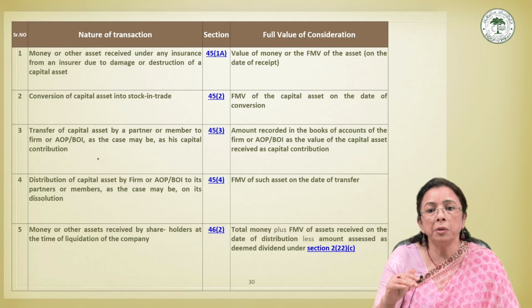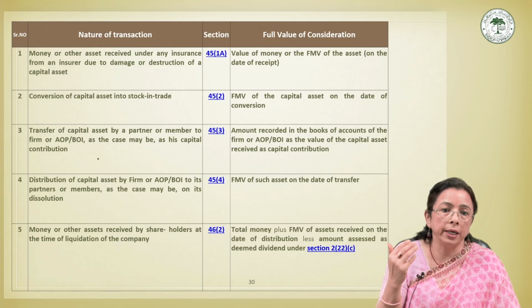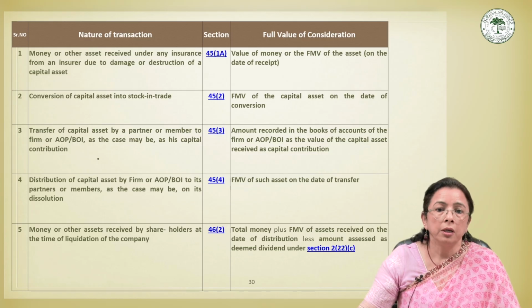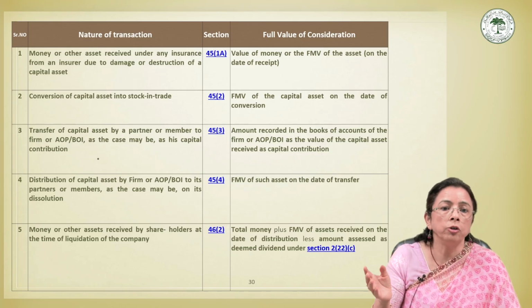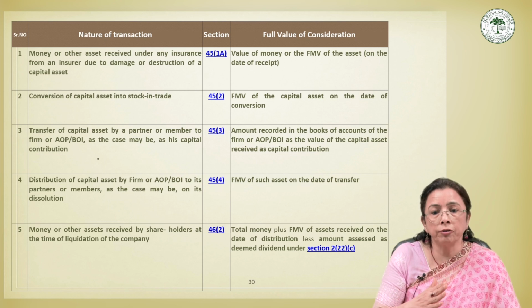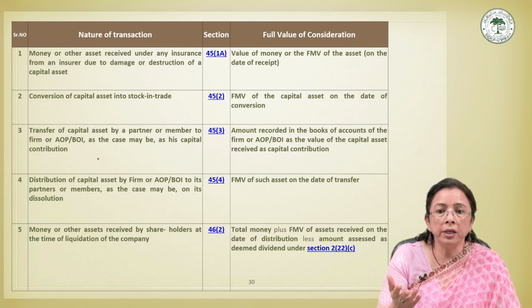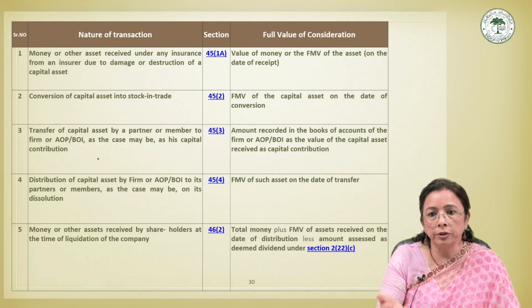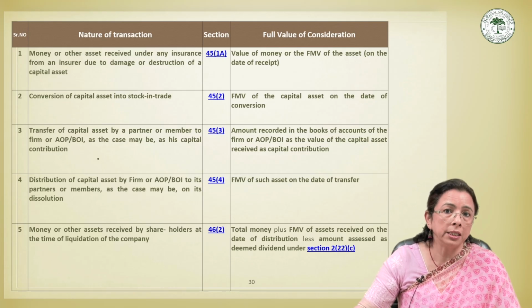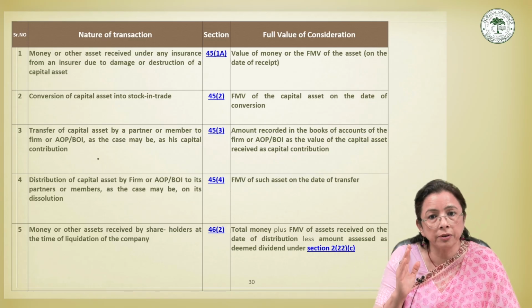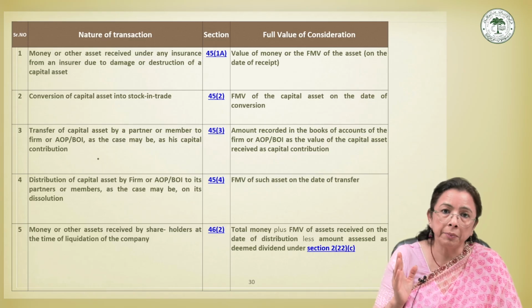The compensation may be received either in money or in the form of another asset. If money is received, that amount becomes the full value of consideration, obviously. If an asset is received in exchange instead of cash, then the FMV of that asset on the date of receipt is taken as the FVC, obviously. Hence, here the law treats insurance compensation as a transfer for the purpose of taxing the capital gain.